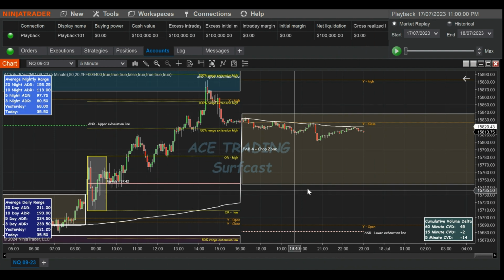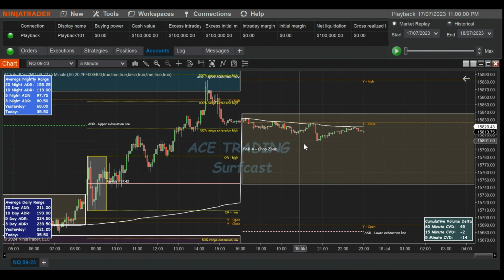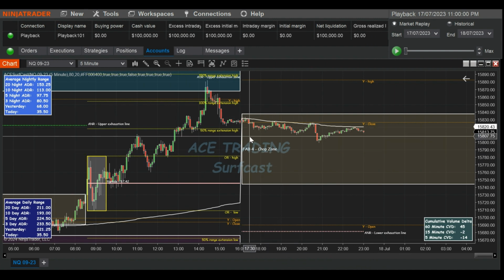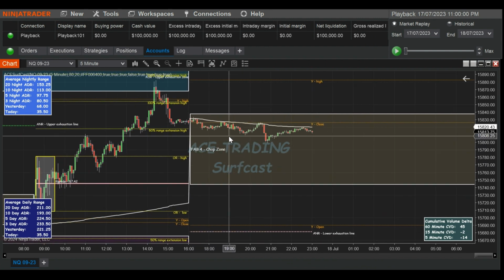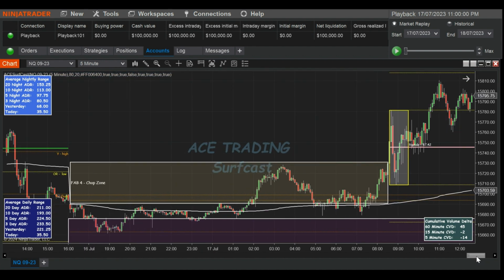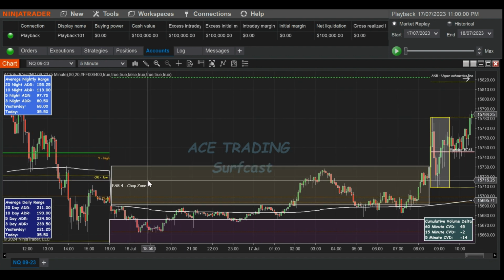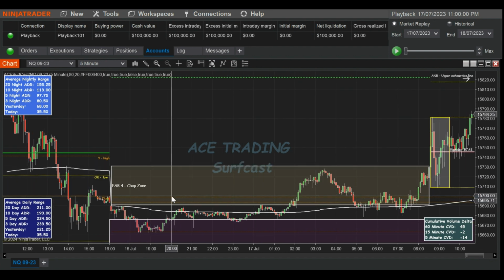Also, let's have a look at what we have on the screen, and then I'll talk a bit about it. We'll start as the night starts, so we'll talk a bit about the night times. Let me go back to the previous day. As the session starts, we have this thing called a chop zone, and this is where price, as it says, is very choppy.